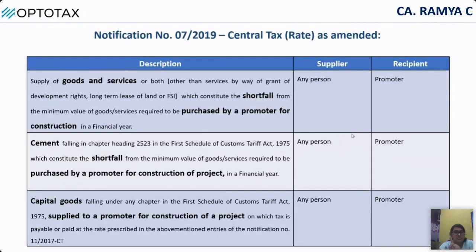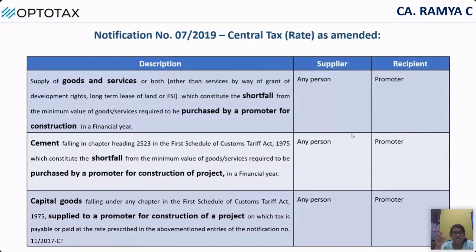Those are goods and services applicable in these three cases, like construction of a building. For example, now a person wants to go for the reduced rate. So I'm a promoter, a construction company, and I want to go for a reduced rate.